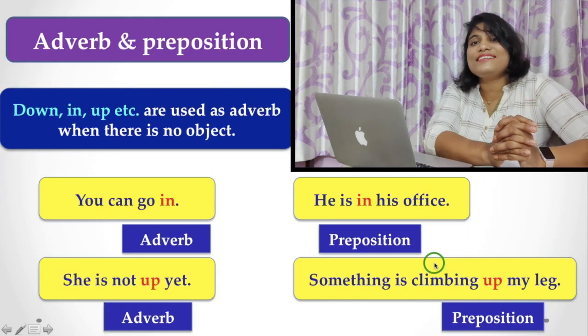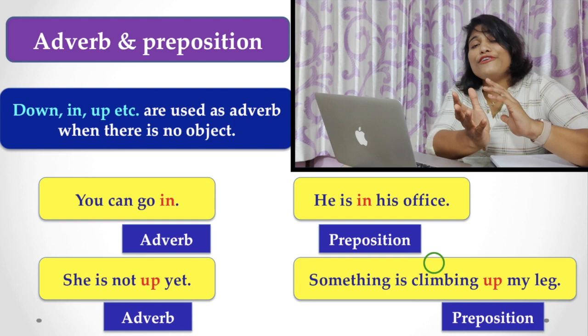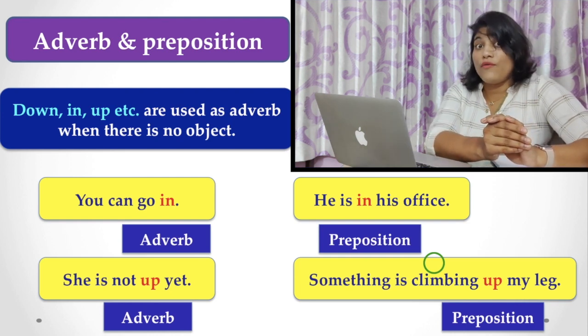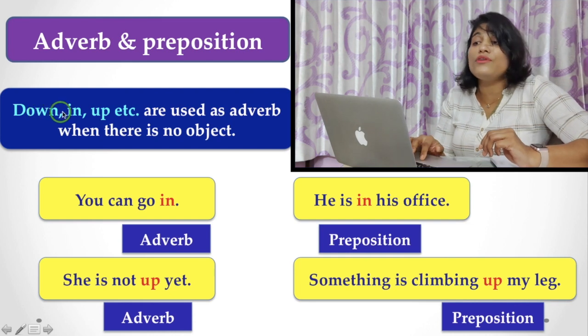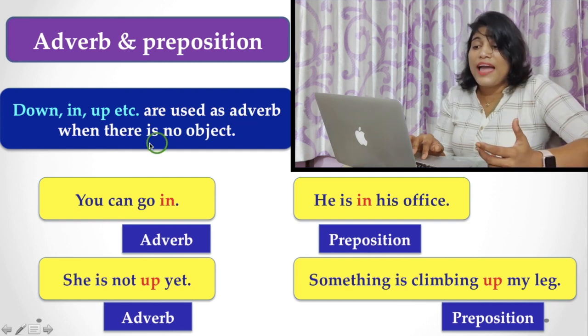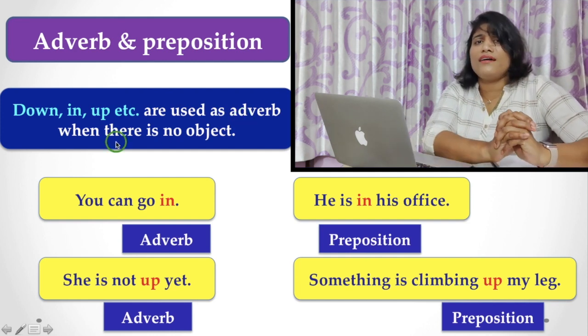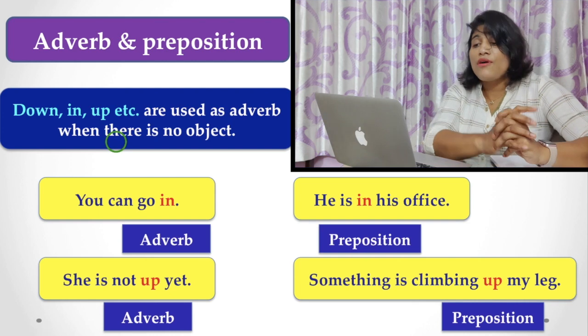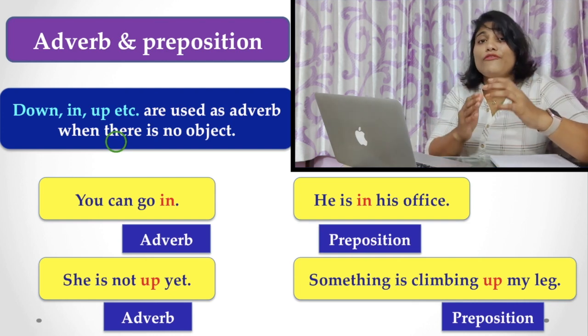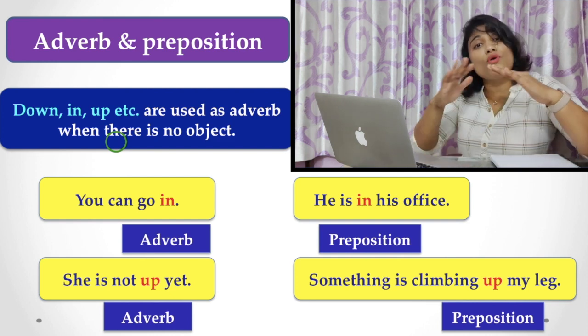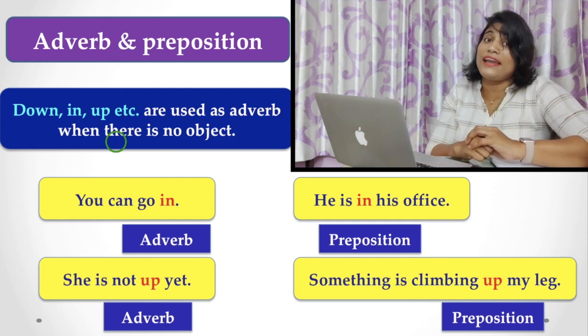Now, there is a difference between an adverb and a preposition. What is that? Prepositions like down, in, up, etc. can be used as adverbs. How? When there is an object, it is a preposition, but when there is no object, it is an adverb.